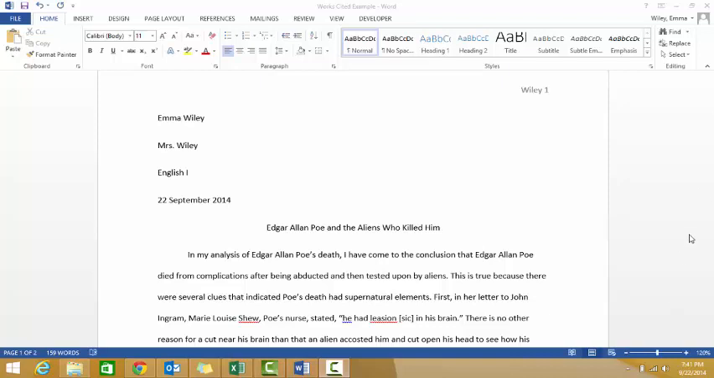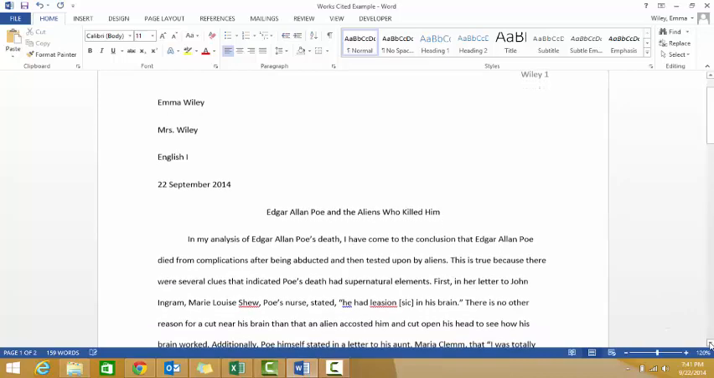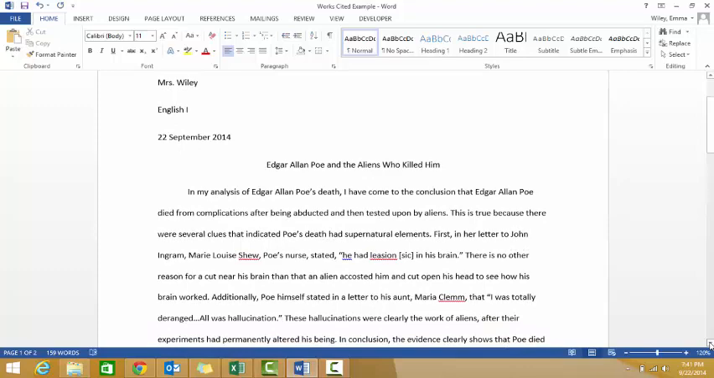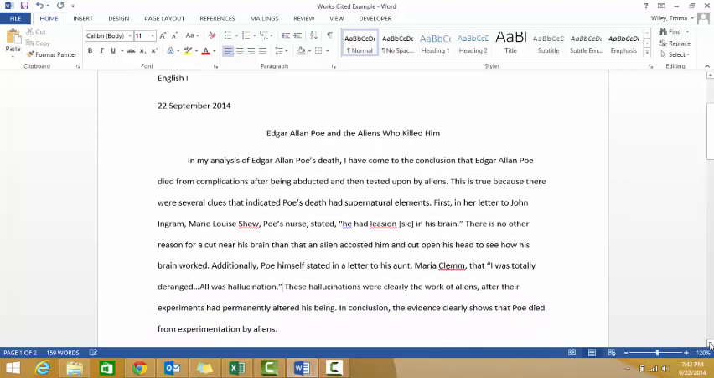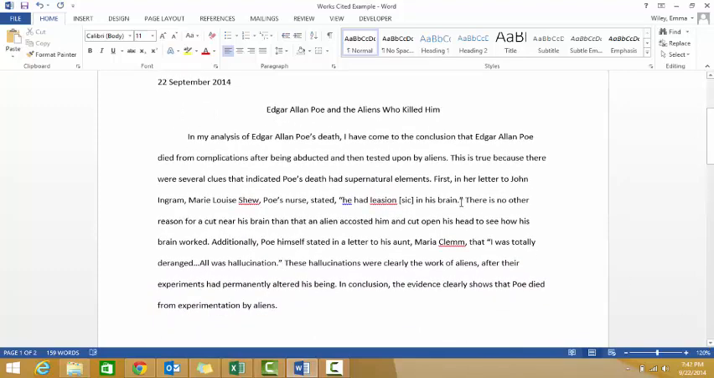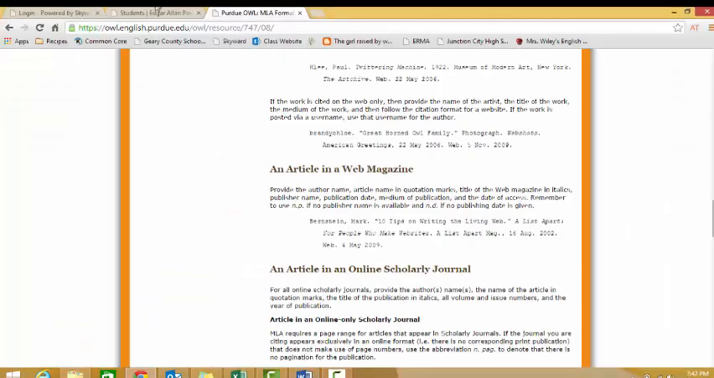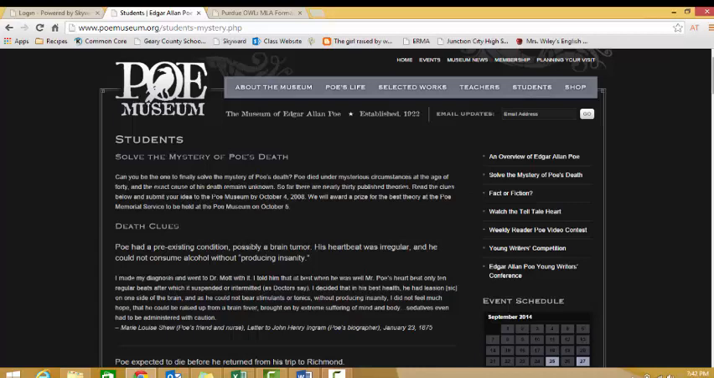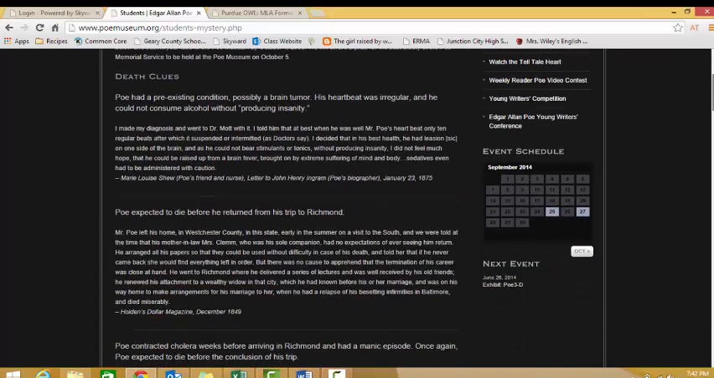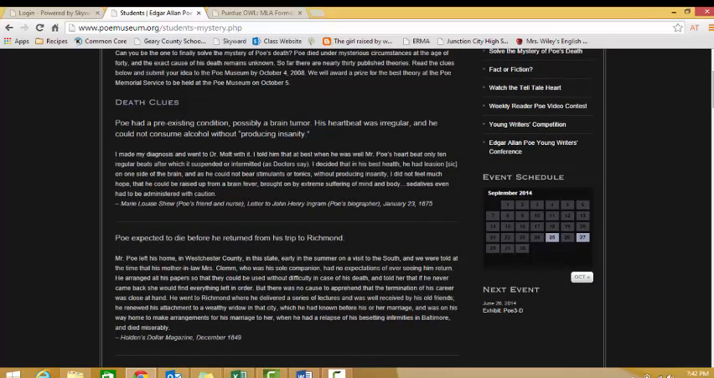So to start with, we're going to work on our in-text citations. You can see right here, you need an in-text citation after every quote you use. You should be using lots of quotes. So my first quote comes from the Edgar Allan Poe website, and it comes from the very first clue, which is by Mary Louise Shue.